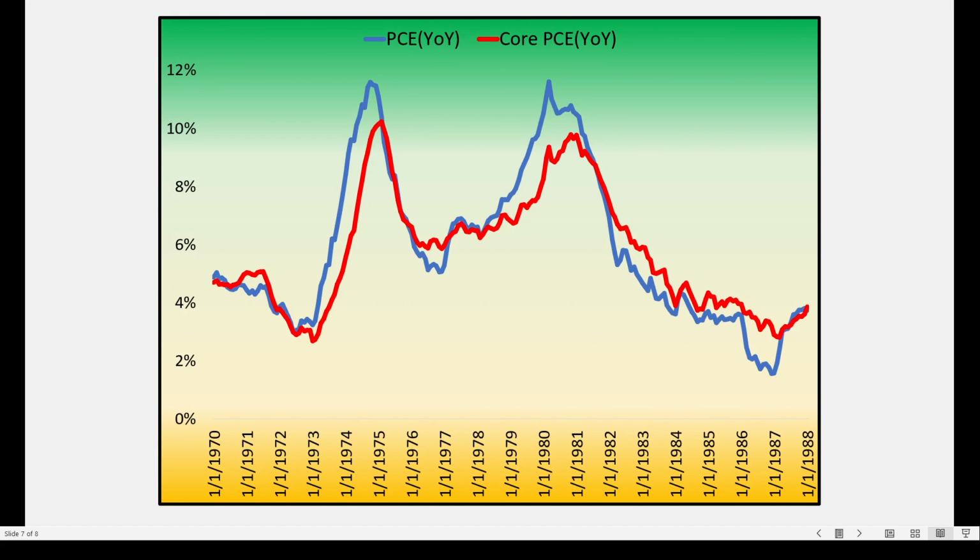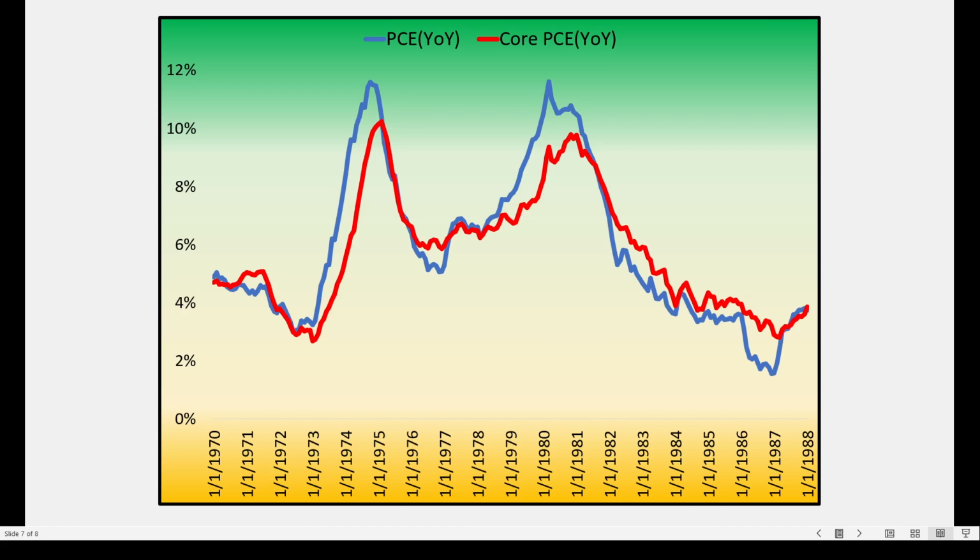Here's PCE year over year versus core PCE. PCE is in blue. The red is core PCE. Again, the core excludes food and energy. So we can see that food and energy, when it's strong, goes up a lot. When it's weak, it goes down a lot more. But generally speaking, of course, they follow a very similar path.